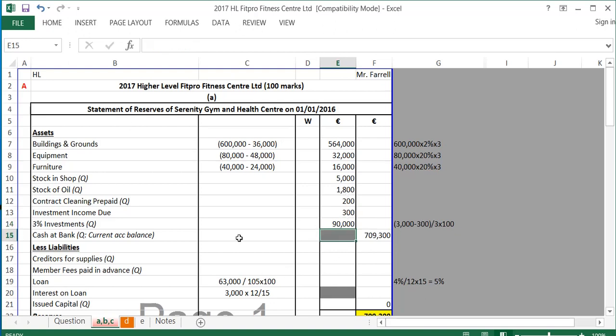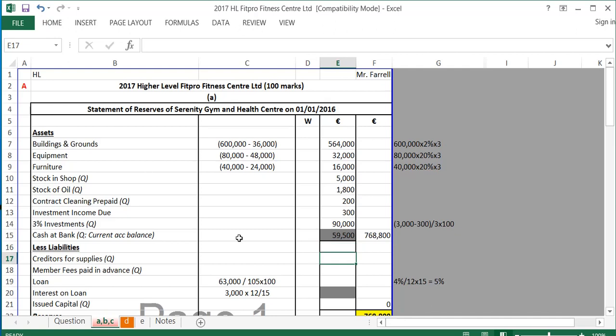My cash or bank balance, again, you can see from the receipts and payments account that the bank balance at the start of the year, the 1st of the 1st, was 59,500. Now that's on the debit side, which means it's an asset, so 59,500 goes here in assets. If it was on the credit side, it would be a liability at the start of the year.